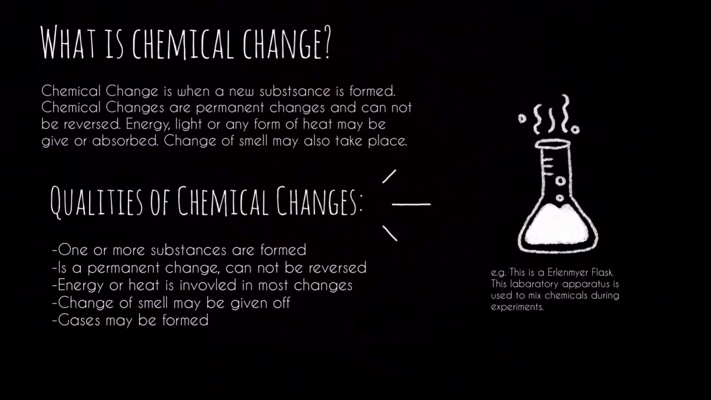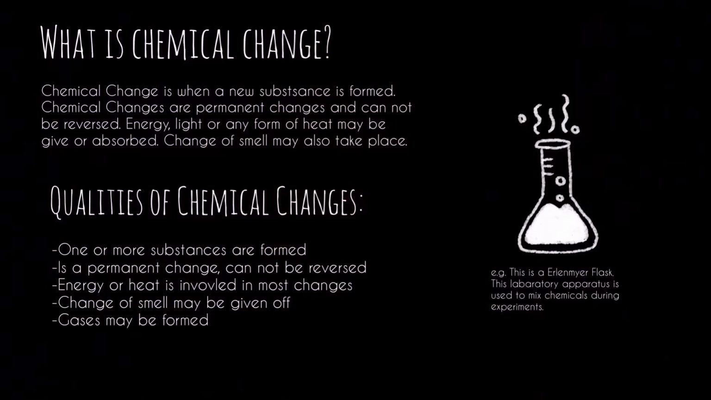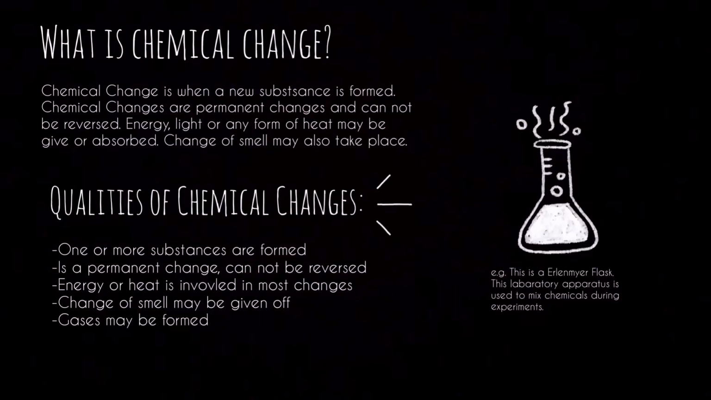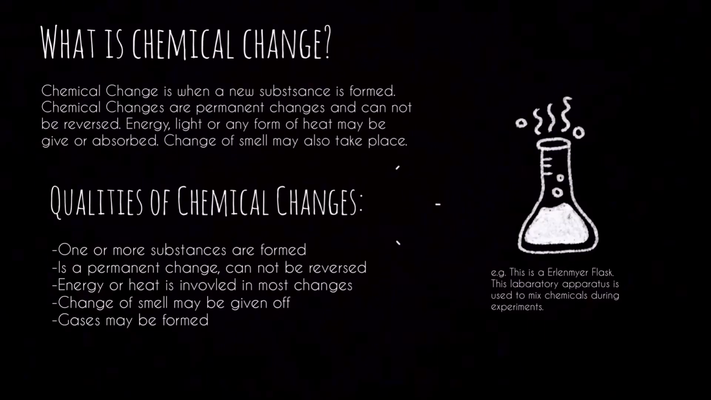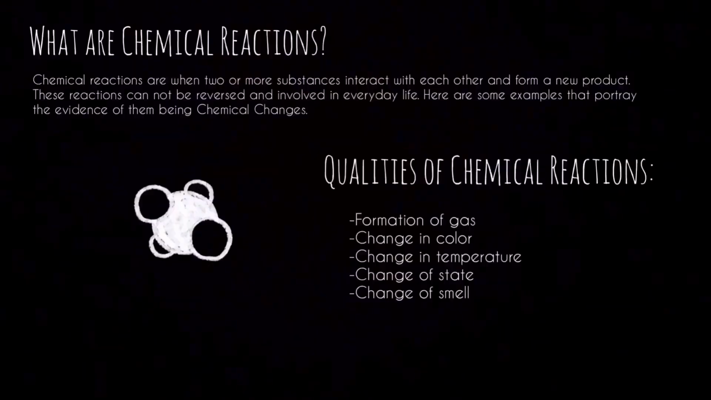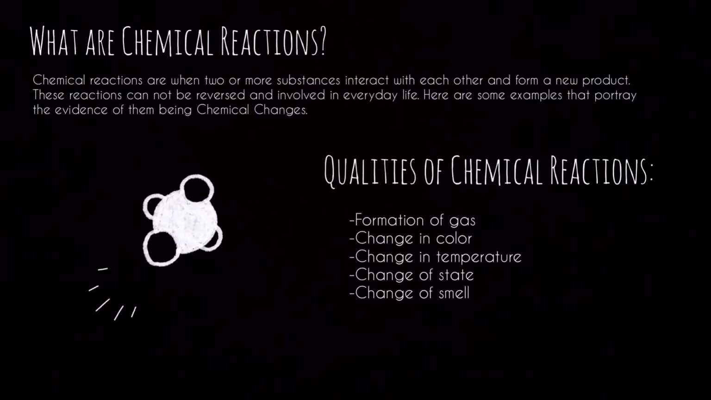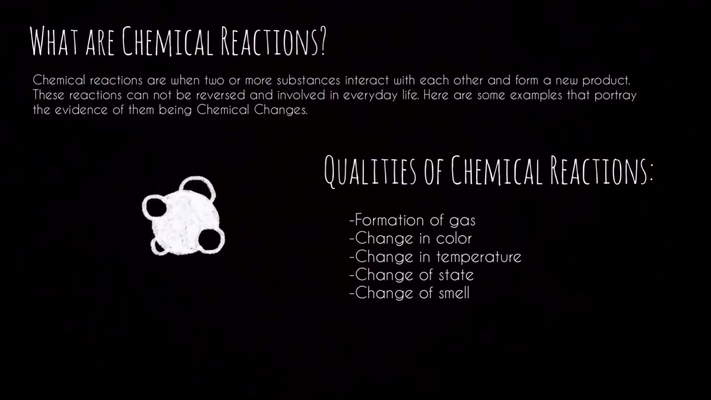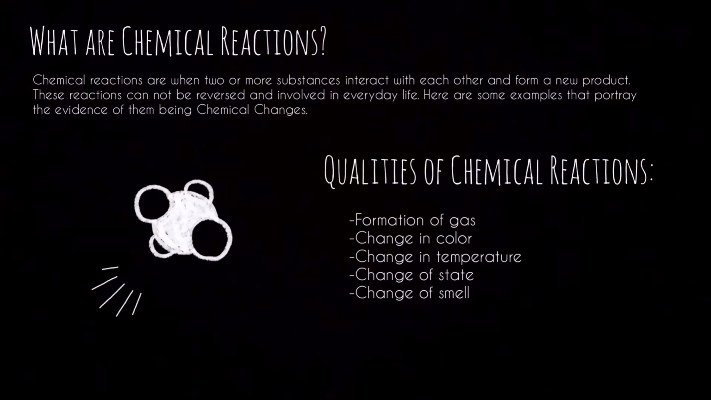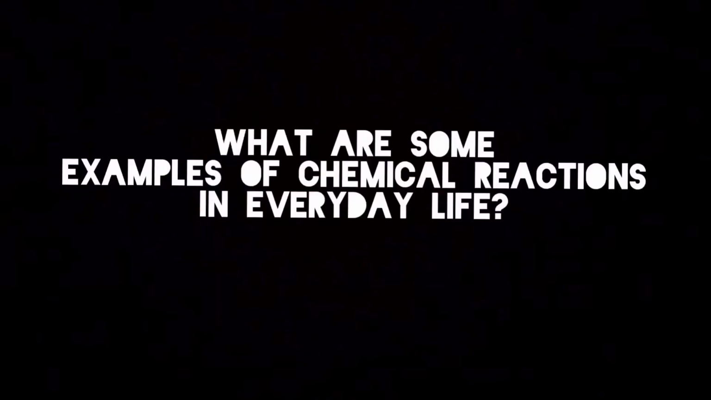What is chemical change? Chemical change is when a new substance is formed. These substances are permanent and cannot be reversed. Some qualities of chemical reactions include the formation of gas, change in color, temperature, state, and smell. So, what are some examples of chemical reactions in everyday life?